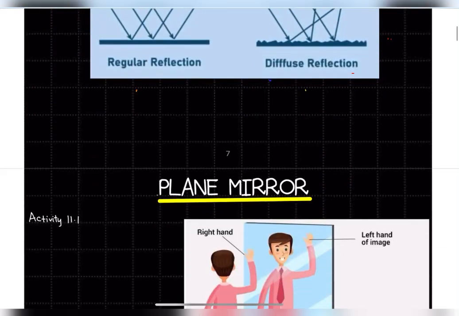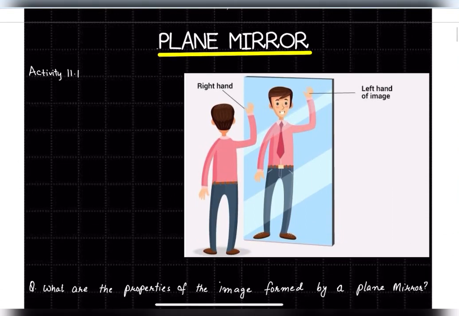Let me explain one more thing, that is activity number 11.1, about the plane mirror. If this is a mirror and you stand in front of the mirror, then you will see your image in the mirror.